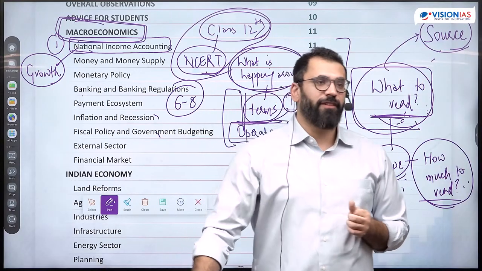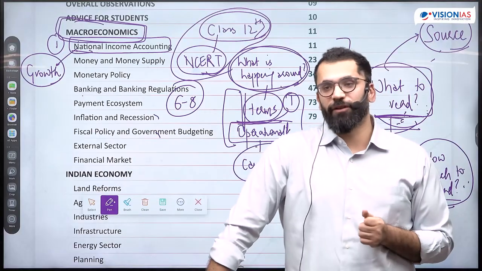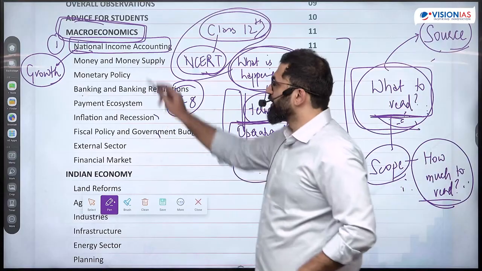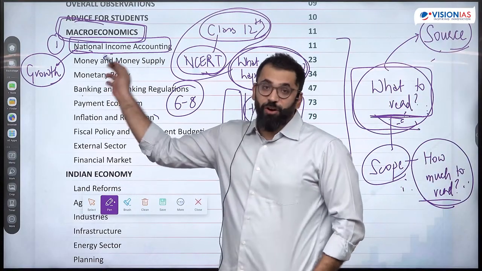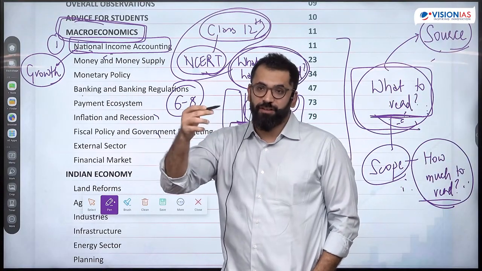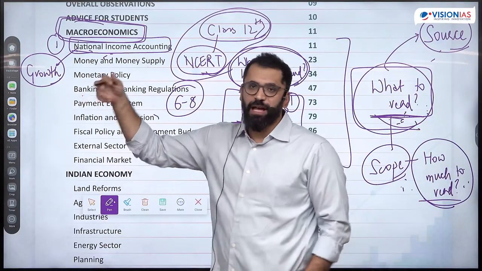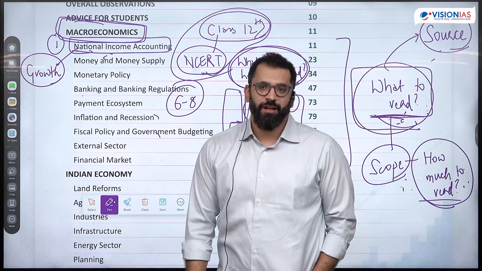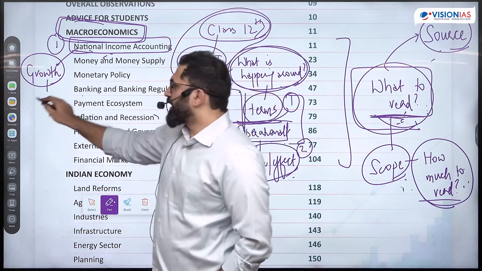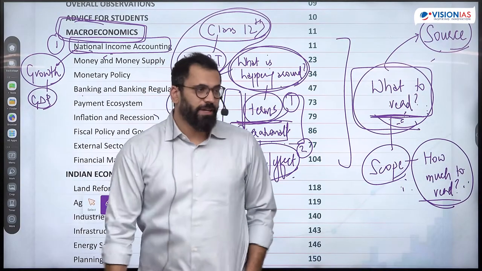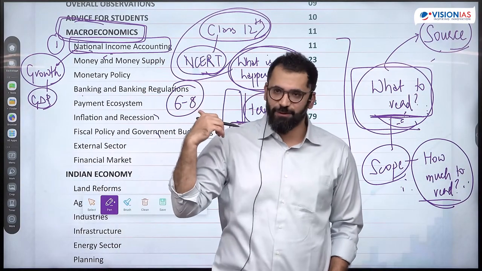It's written about development and the measurement of development, how development measurement is very difficult. That is a topic which relates to national income accounting. They talked about a number of variables which can measure development. This is what we do in this topic. So we know how we measure growth. How is growth of a particular nation measured? We have the indicator that is GDP. This is what you learn from the class 12th NCERT.